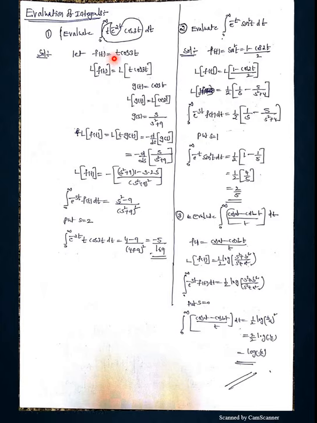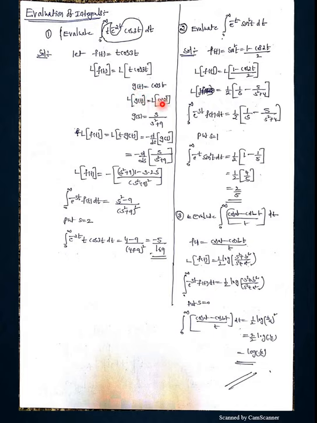So see the question here. f of t is equal to t cos 3t, I am taking. Sir, why are you taking f of t equal to t cos 3t? From the morning lecture also, whenever we have an exponential, we try to keep it aside. So f of t is equal to t into cos 3t. See, L of f of t is equal to L of t into cos 3t. From the previous lecture, here g of t is cos 3t.